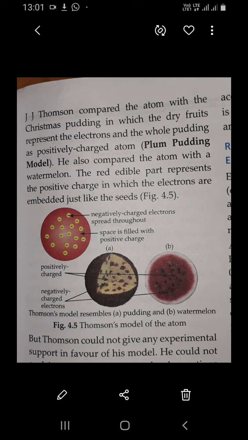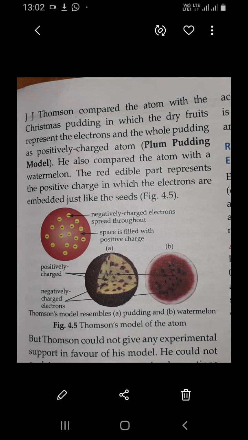Today I am going to explain to you the same chapter, that is atomic structure and chemical bonding, and the topic is J.J. Thomson model of the atom, or Thomson plum pudding model. According to this model, an atom is considered to be a sphere of uniform positive charge and electrons are embedded into it. The total positive charge is equal to the total negative charge, so that an atom as a whole is electrically neutral. The mass of an atom is considered to be uniformly distributed.